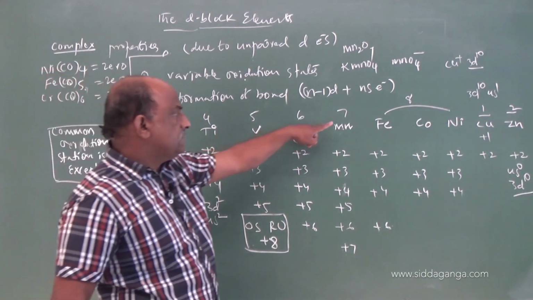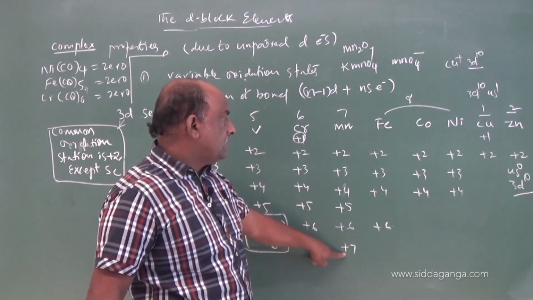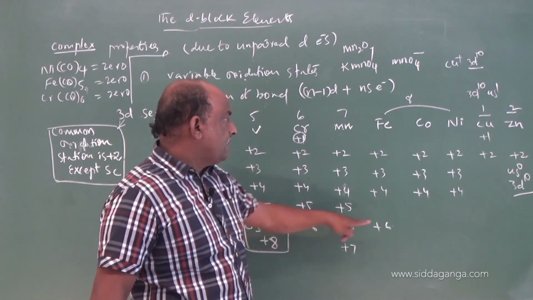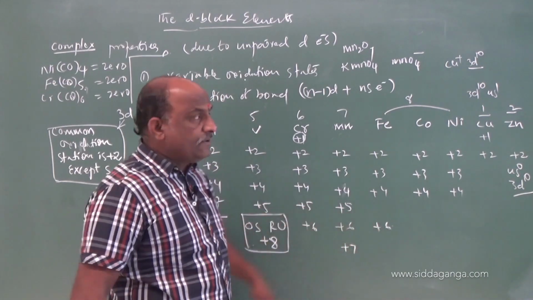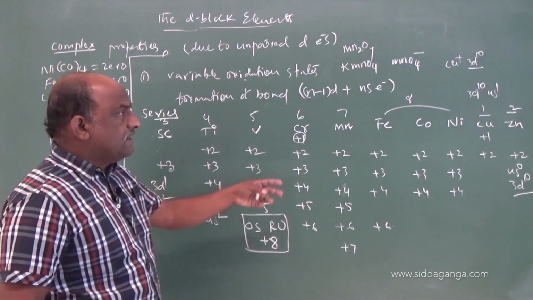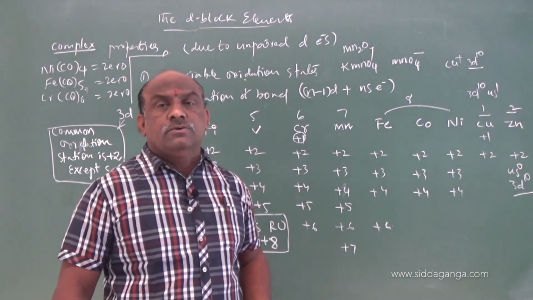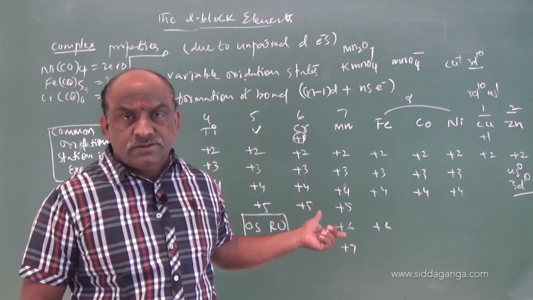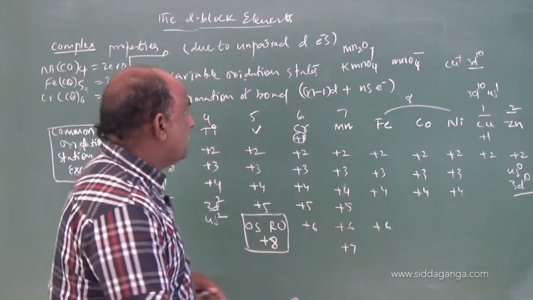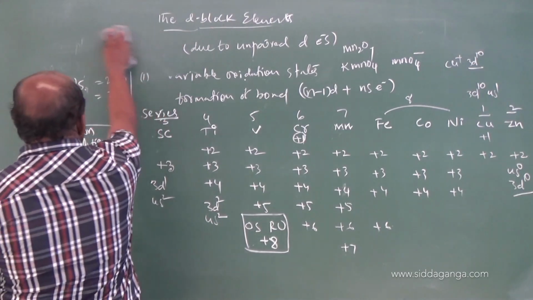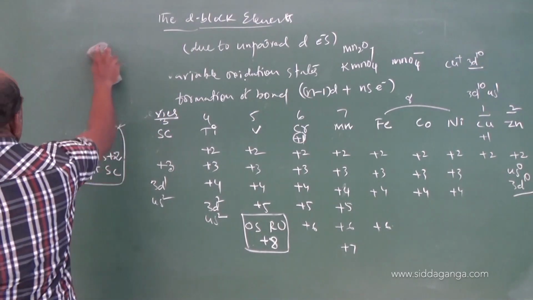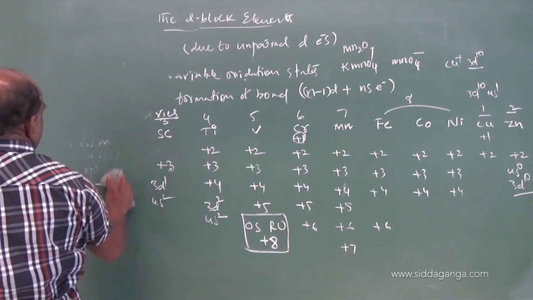The maximum oxidation state was given by manganese, +7. After manganese, +6 chromium, iron. So here make a note, my dear students, this tabular form is there in your NCERT text. Once you observe those values, you will get an idea about this. And some more points are there regarding these oxidation states.